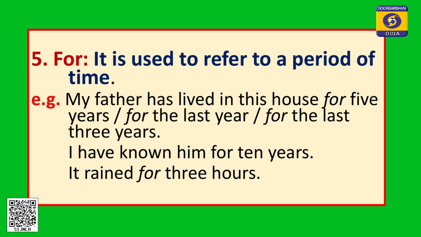So, you just understand what this is. "For" is a preposition which is used to refer to a period of time. Just look at the example. My father has lived in this office for 5 years. So, 5 years is a period, and to talk about this period we can use "for 5 years". For the last year, for the last 3 years, we can say I have studied in this school for the last 2 years.